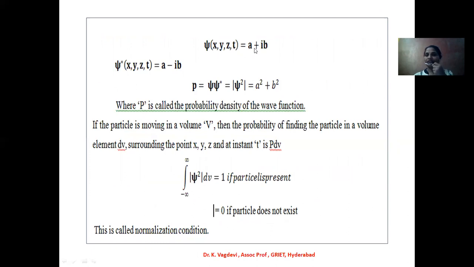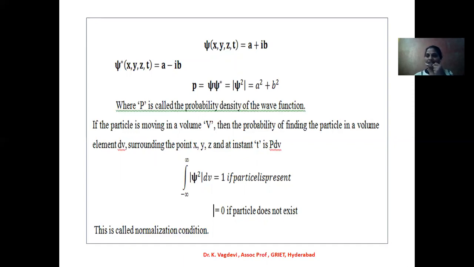Psi is equal to A plus iB and psi star is equal to A minus iB. So the probability density P is equal to psi into psi star, which is equal to modulus of psi square. Multiplying A plus iB into A minus iB, I get A square plus B square. That's why mod of psi square is always a positive quantity.